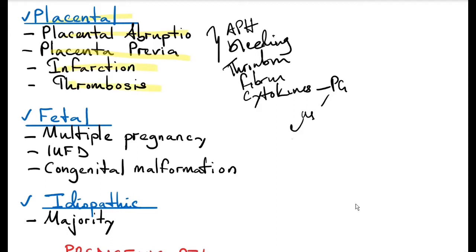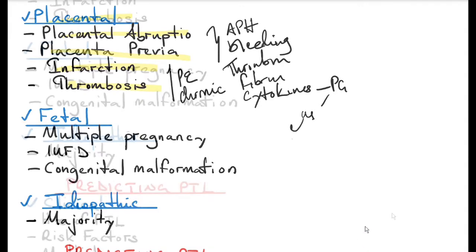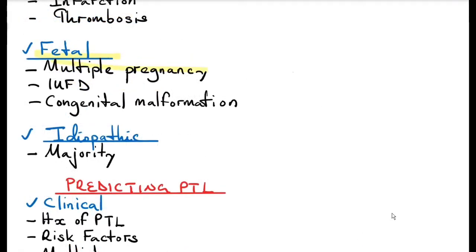Infarction and thrombosis is usually caused by hypertensive diseases like preeclampsia and chronic hypertension. So these cause uteroplacental insufficiency, which causes fetal stress, and then fetal stress will cause activation of the fetal hypothalamic pituitary adrenal axis. Fetal risk factors like multiple pregnancy, which causes overdistension of the uterus, intrauterine fetal demise that can cause disseminated intravascular coagulation, which is an inflammatory response, congenital malformation like in anencephaly can actually trigger preterm labor, and majority of the cases are idiopathic.